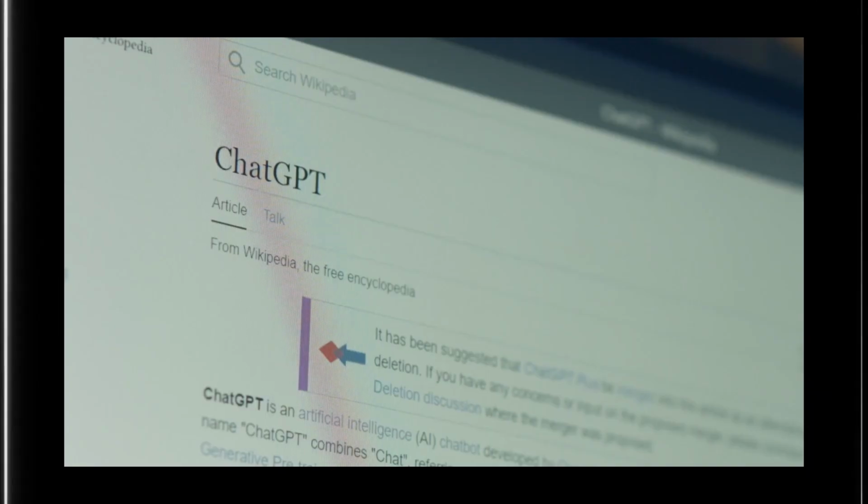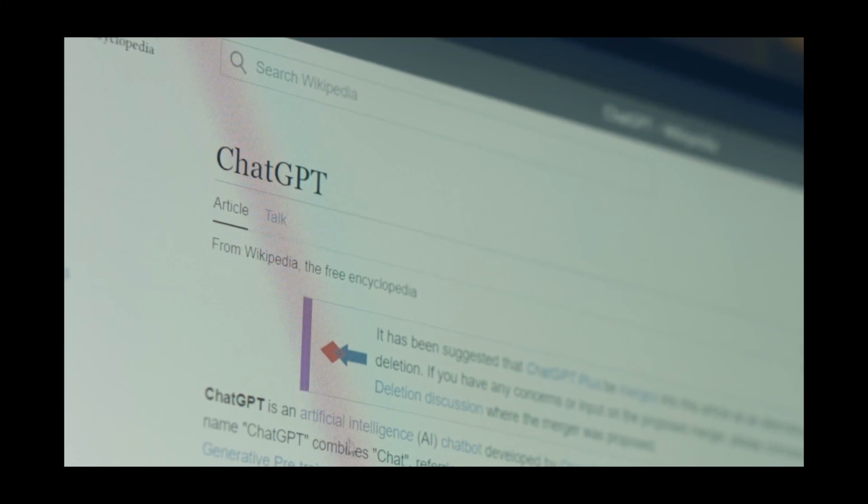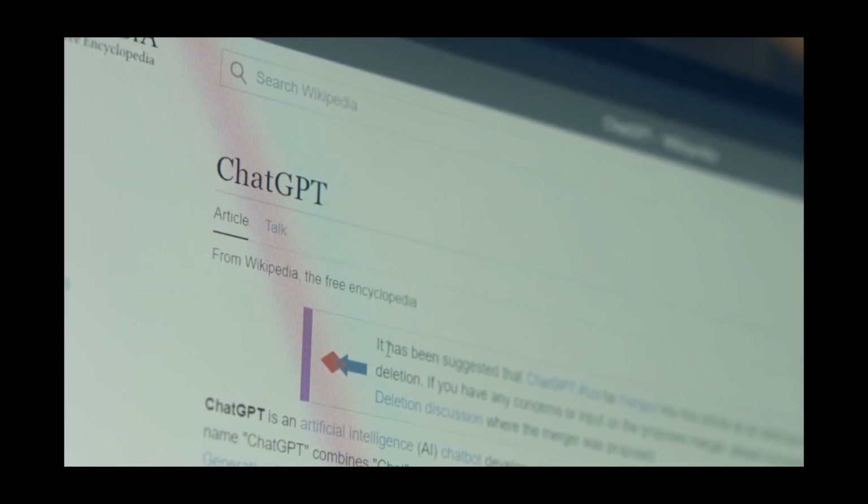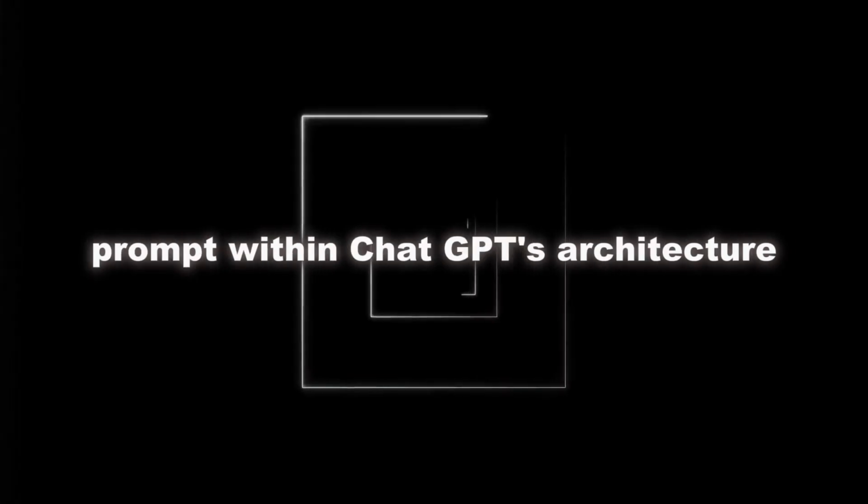A prompt is like a beacon in the wide landscape of artificial intelligence. It is a carefully written statement or question designed to elicit a specific behavior. The more we learn about sophisticated conversational systems like ChatGPT, the more important it becomes. The difference between a generic response and one that is spot on often comes down to the structure of the prompt used. "Act as a role, perform a task, in a format" is the template for creating an accurate prompt within ChatGPT's architecture. If we break down this formula, we find that the first part, acting as a role, is the foundation upon which the rest of the formula is built.